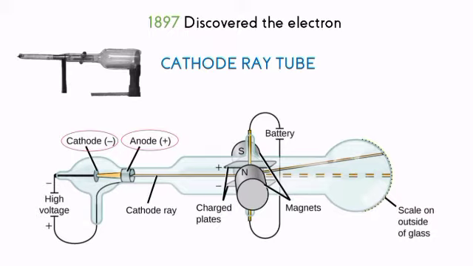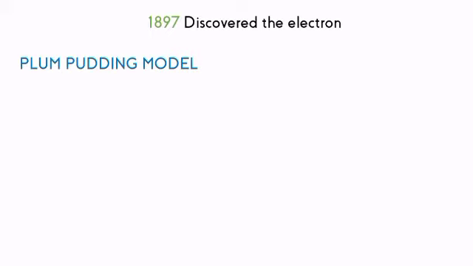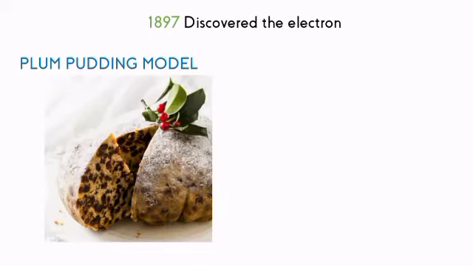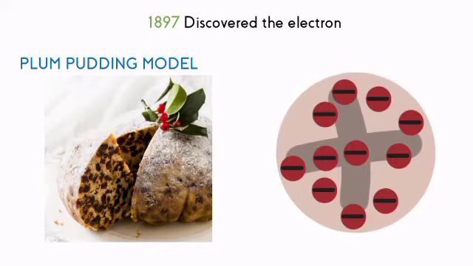When a high voltage is applied between the electrodes, a beam of electrons travels from the cathode to the anode. Thomson was able to determine the ratio of electric charge to the mass of a single electron. Thomson imagined that atoms looked like a bowl of plum pudding, meaning the electrons just sat in the pudding of protons. The negative charges of the electrons were cancelled out by the positive charges of the protons.